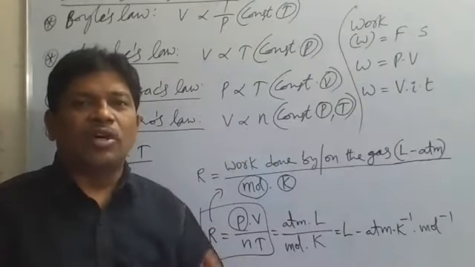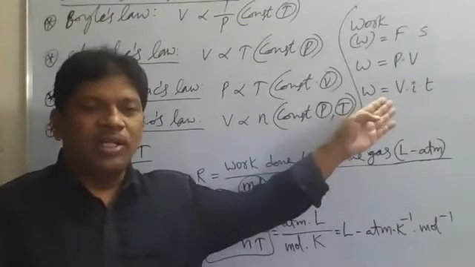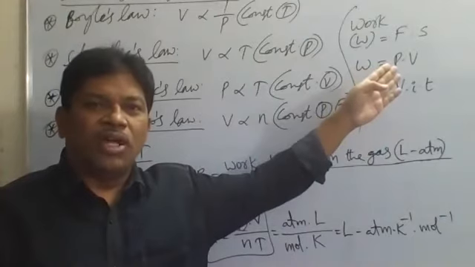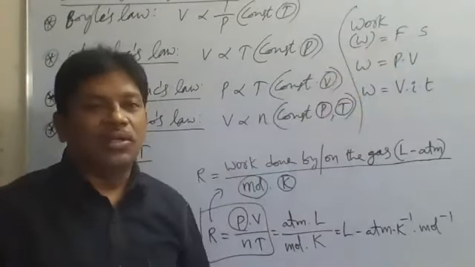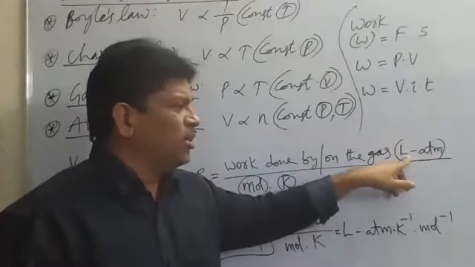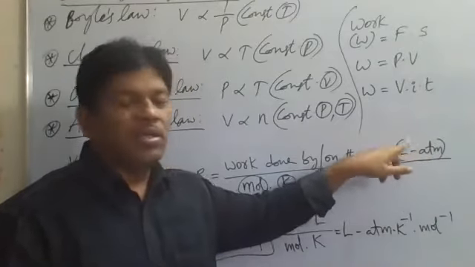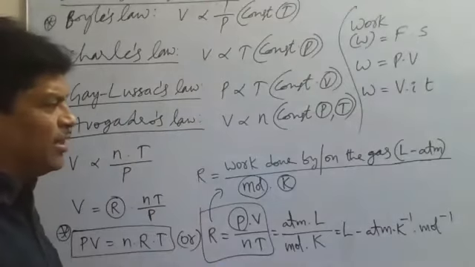So we have different types of work done: electrical work done, pressure volume work done on or by the gases, and mechanical work done. For gases, we take pressure into volume, which is called PV work done.